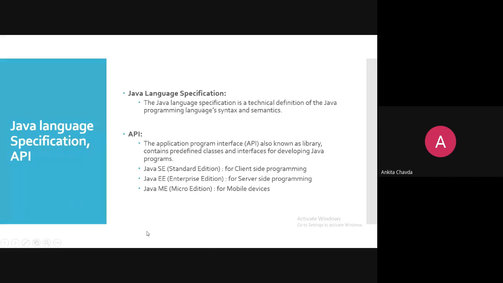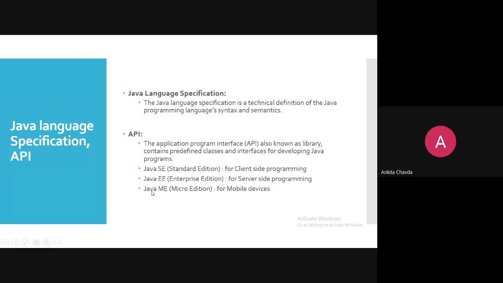Okay, so that J2EE means enterprise edition, and that is used for server side programming. So you will be having a client server based application, and you will be able to learn this in your very next semester with advanced Java syllabus. Okay, so that is known as enterprise edition. And the last one is Java M, which you will learn maybe in 7th semester, I think, the Android programming and all. So that is used for mobile devices.